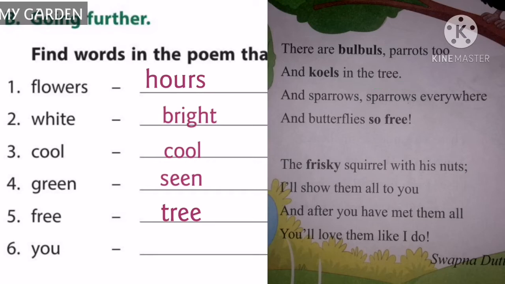Let's see the next word, you. Which word rhymes with the word you? It is do. You, do.